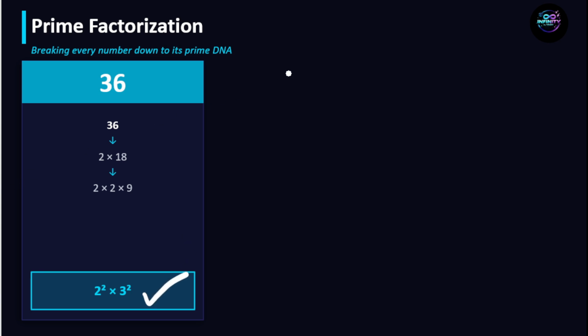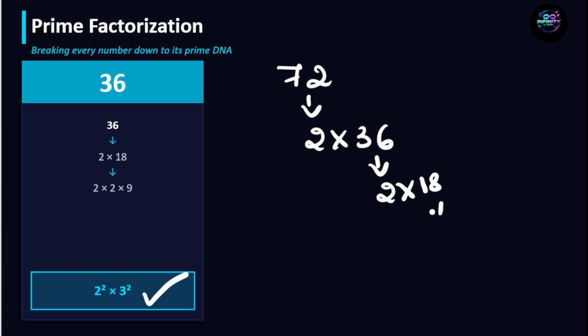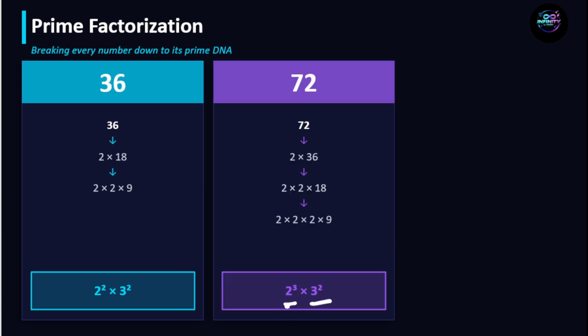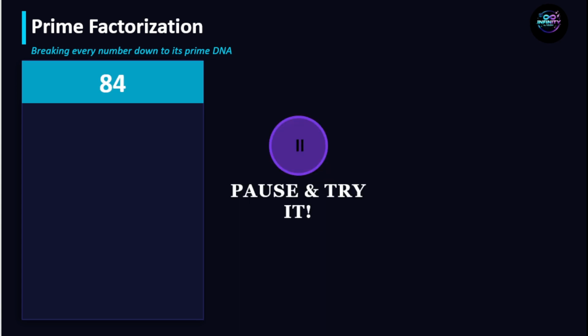Let us take one more example, that is 72. How are we dividing 72? 72 can be written as 2 into 36. Again 36, the same way we can divide as 2 into 18. Again 18 can be written as 2 into 9. 9 can be written as 3 into 3. So the factors are 2 into 2 into 2 into 3 into 3, which is equal to 2 power 3 into 3 power 2. So 72 can be written as 2 cube into 3 square. Now it's your turn. Pause the video and find the prime factorization of 84.